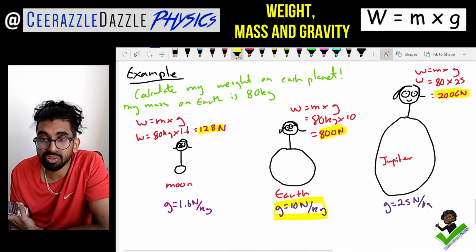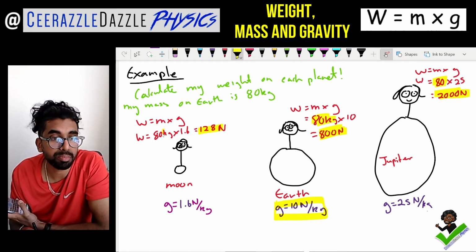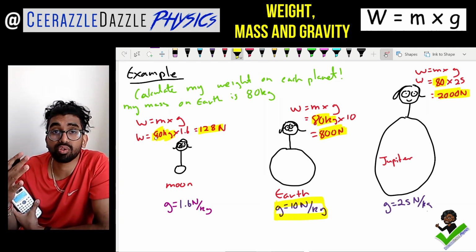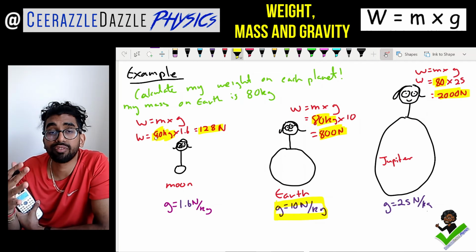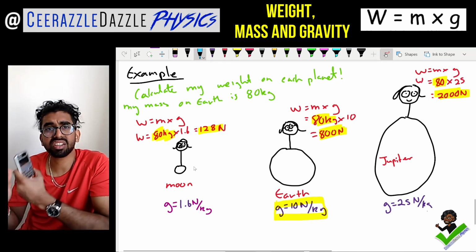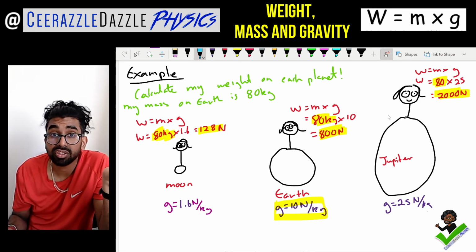And look, guys, we can clearly see that my mass remains the same on every planet. My mass is the same everywhere, but my weight is going to change. And obviously, it changes based upon the gravitational field strength of that planet. And look, you can make a simple conclusion here. The greater the size of the planet, the greater the gravitational field strength. As you can see, guys, on the moon, my weight will be the lowest.